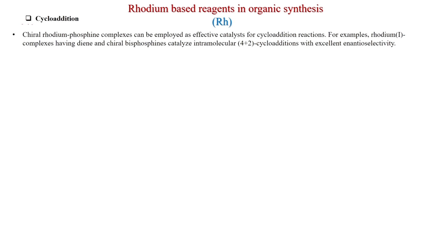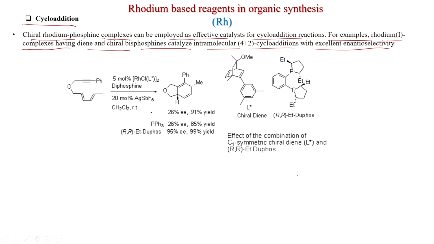Now, we will discuss cycloaddition reaction. Chiral rhodium phosphine complexes can be employed as efficient catalysts for cycloaddition reactions. For example, rhodium(I) complexes having diene and chiral biphosphines catalyze intramolecular 4+2 cycloadditions with excellent stereoselectivity. Like here, you can see this is nicely suited for 4+2: there is a triple bond, there is a diene, and 5 mole % rhodium Cl L star. L star is this chiral diene and diphosphine. This is the diphosphine like DuPhos, this is also chiral, and 20 mole % AgSbF6, dichloromethane, room temperature.